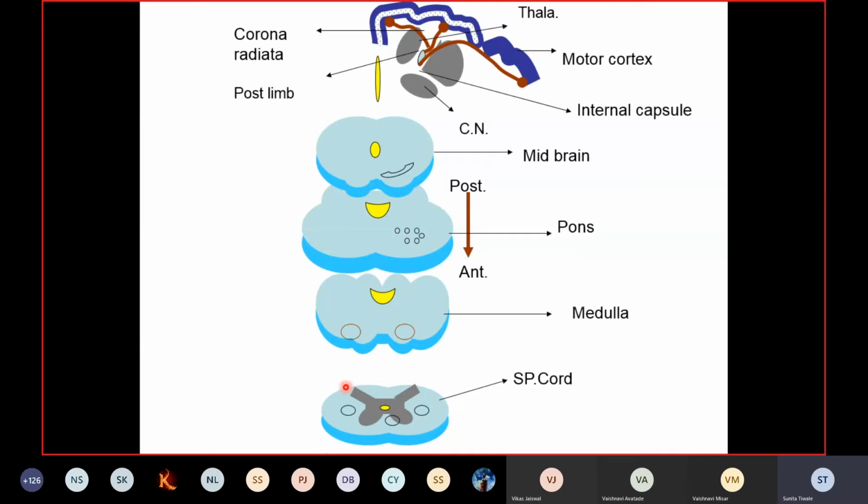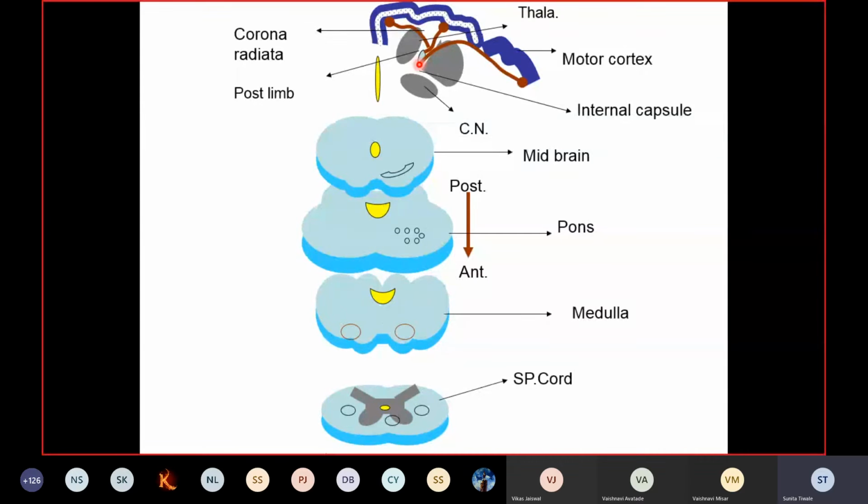Now further you will find that these radiating fibers, as they descend, become compactly arranged. You can see here, they come close together. These fibers are condensed and compactly arranged in a V-shaped white matter, a special structure called the internal capsule. This internal capsule has a V shape, right? This is the anterior limb, this is the genu, and this is the posterior limb of the internal capsule, right? So these descending fibers come down and occupy the posterior limb of the internal capsule.